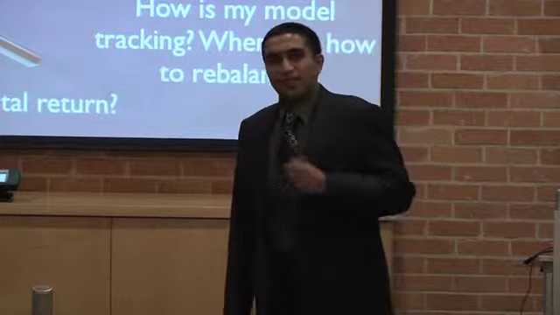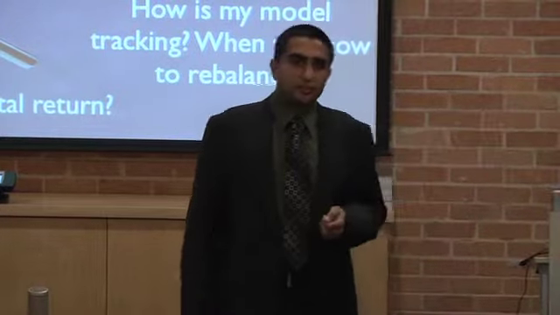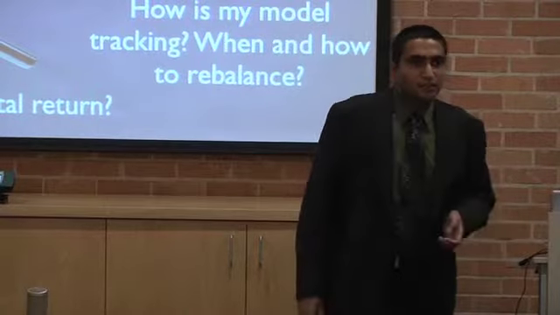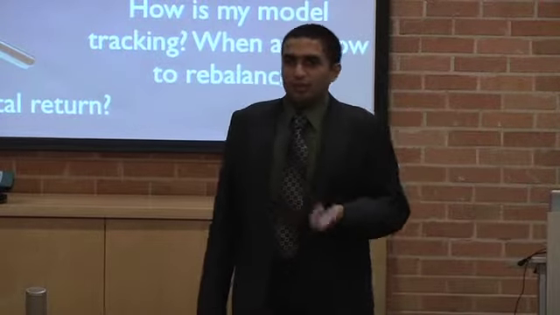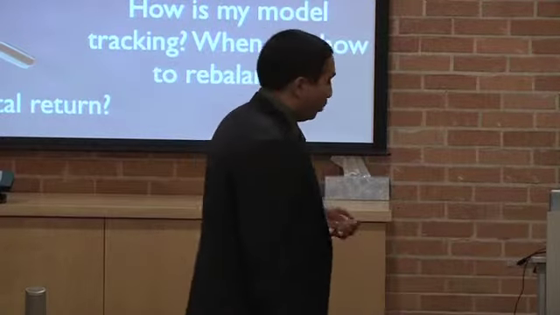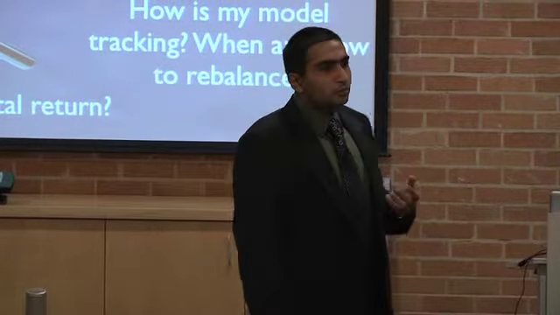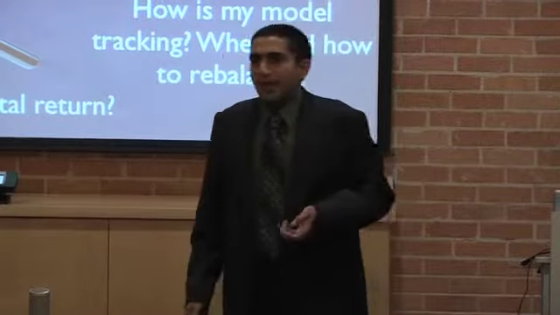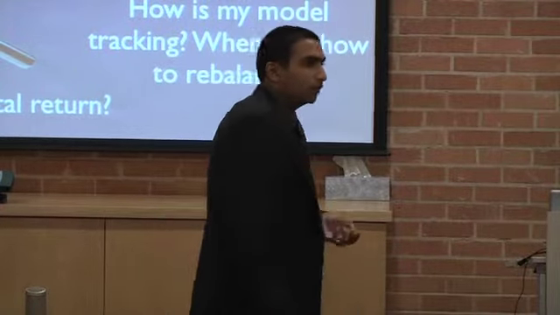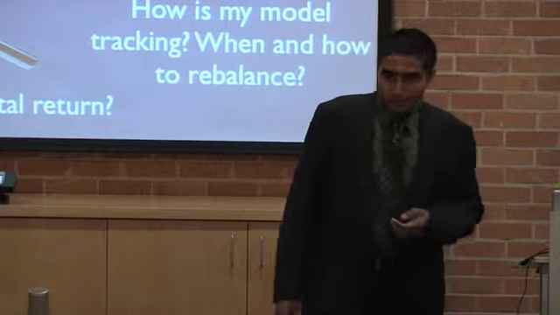In order to have an effective asset allocation and rebalance strategy, Joe has to answer a couple of questions. There are a couple of tasks that he has to go do. First off, what is his asset allocation model? Is he sufficiently diversified? Once he has his model, how is his model tracking through time? When and how should he rebalance? And other summary statistics such as what's my total return, what's my country exposure, etc.